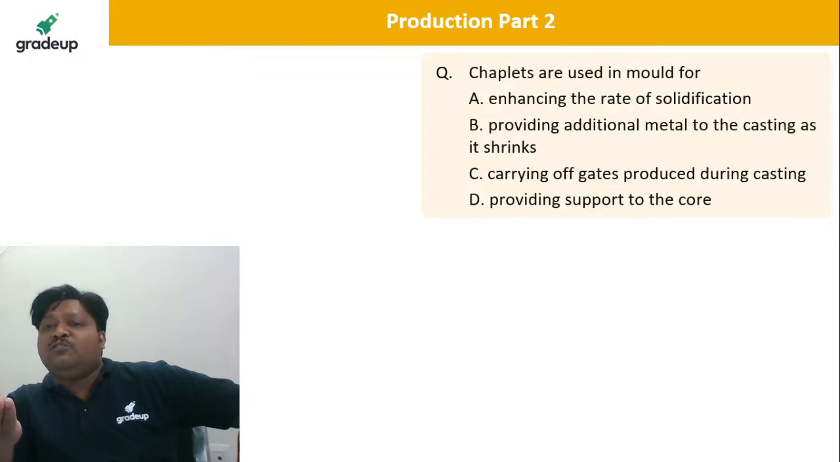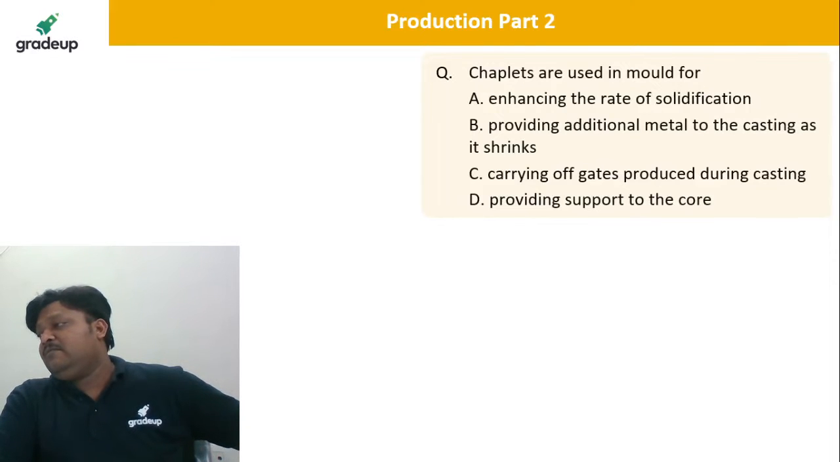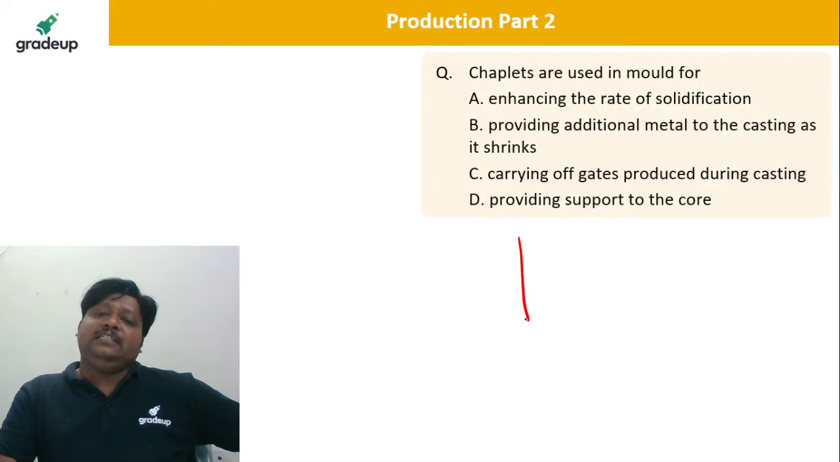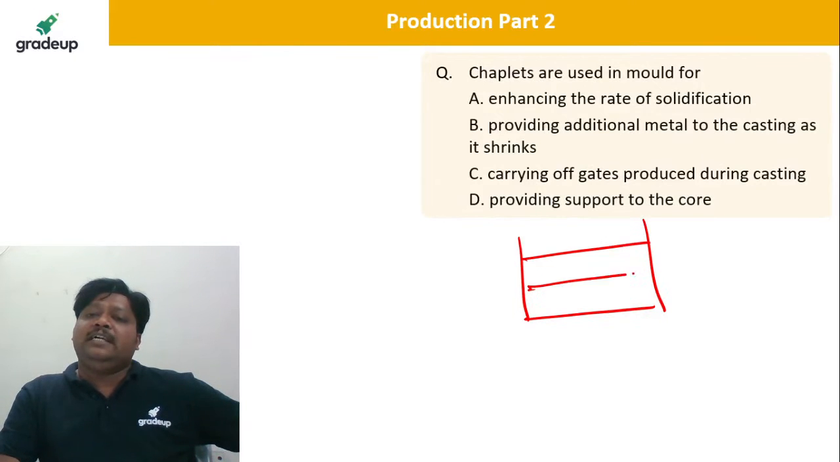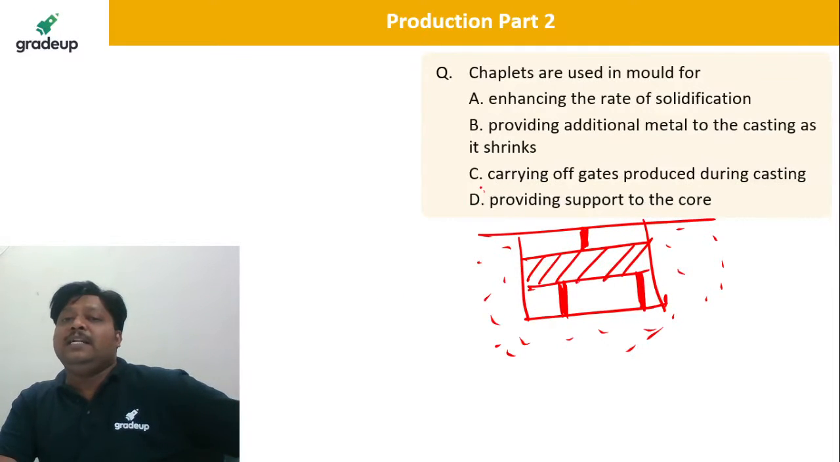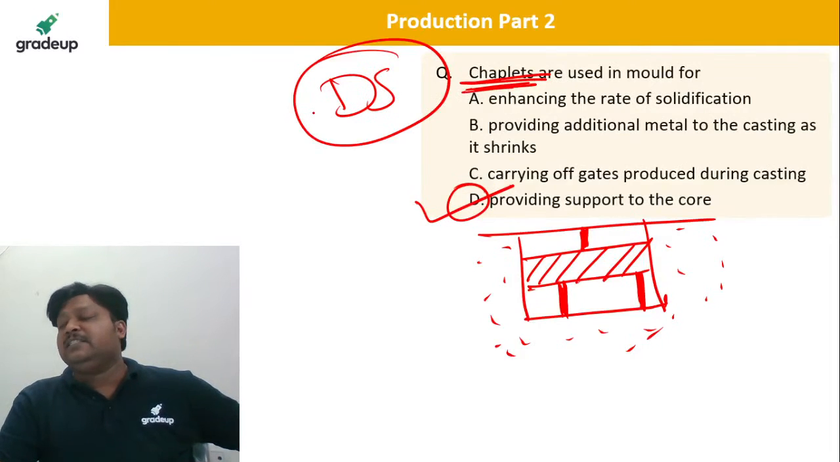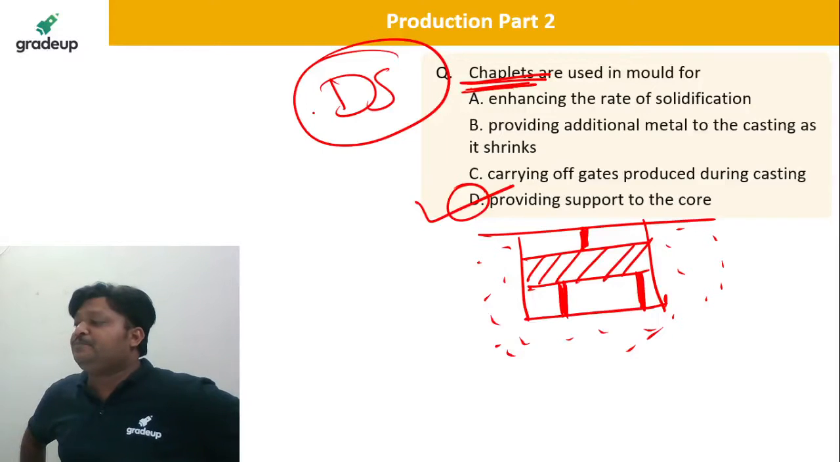Chaplets are used in the mold. Now tell me the correct answer. Say this is my mold box and here is the core. To support this core in the mold cavity, I am using chaplets, which provide support to the core. That is the main or sole function of the chaplet. But in addition to that, it is also supporting DS, directional solidification. Very good.